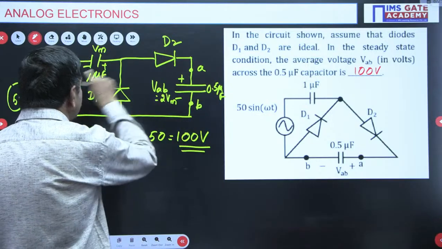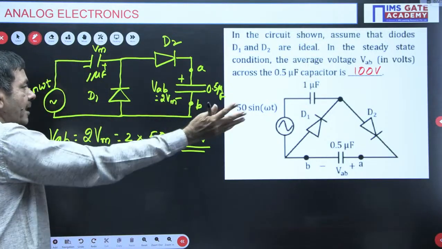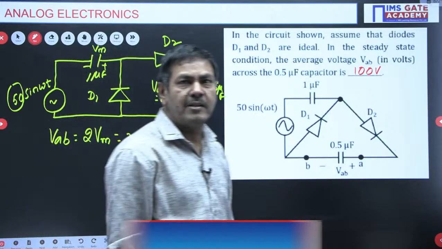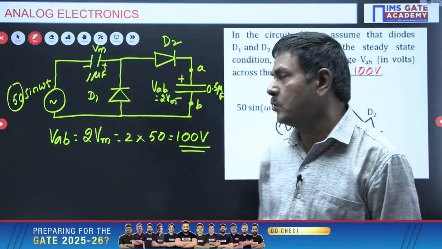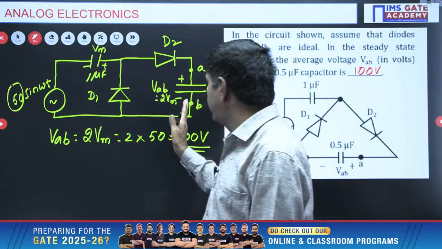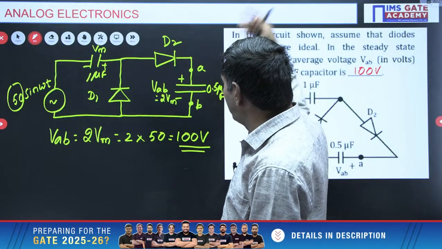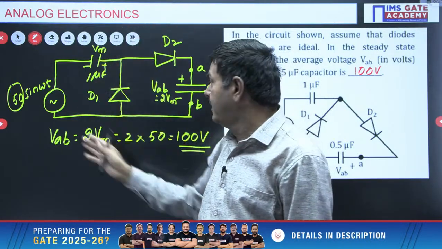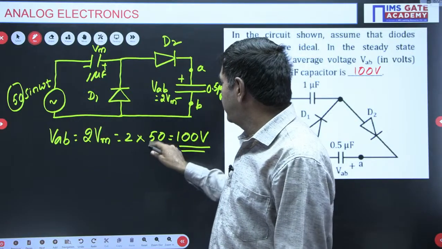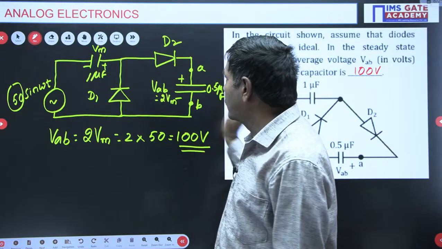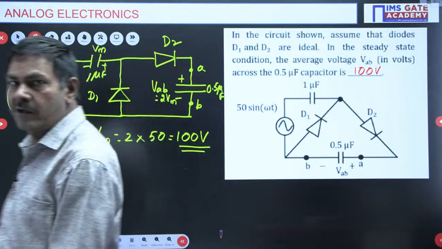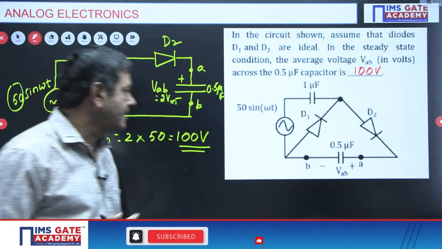For VAB, just apply KVL. You will get the same 100 volts now. Like that also you can do. But if you want a very simple way, it is Vm to Vm, even the third capacitor to Vm, the fourth capacitor to Vm. Finally, VAB is nothing but 2 Vm, 2 into 50, that is 100 volts we are getting. I hope you followed. I want to give one more question in your hand. Please try this.